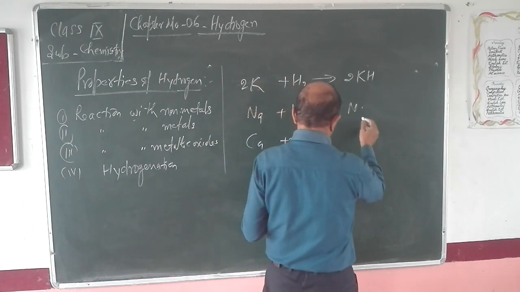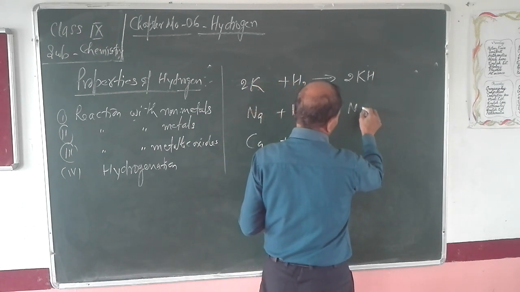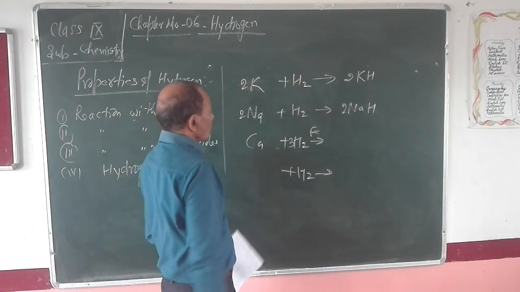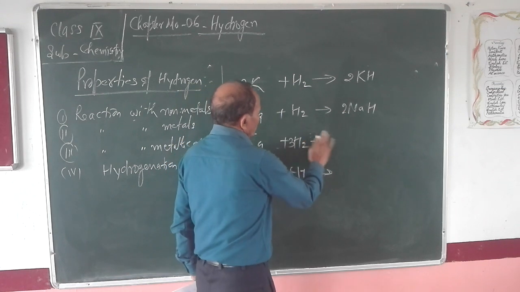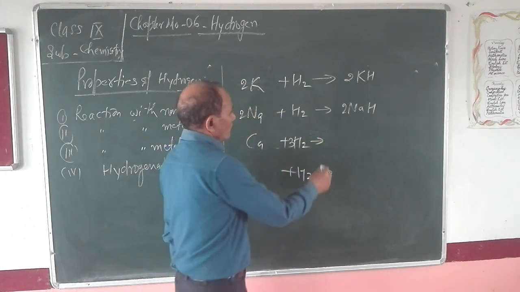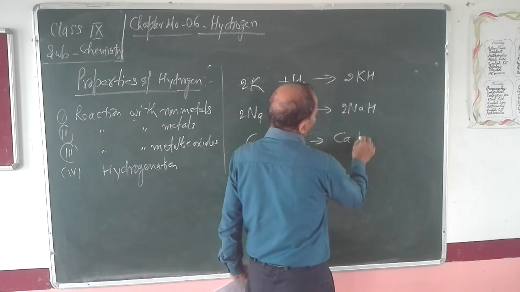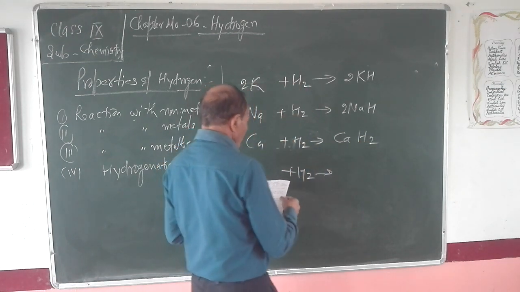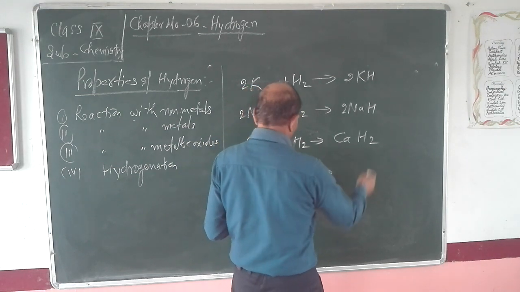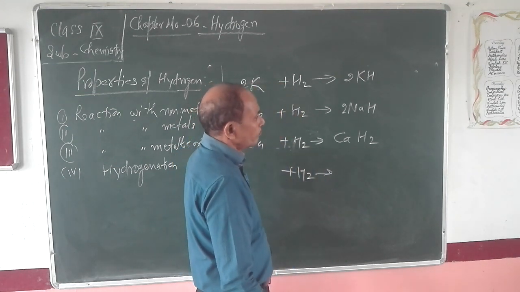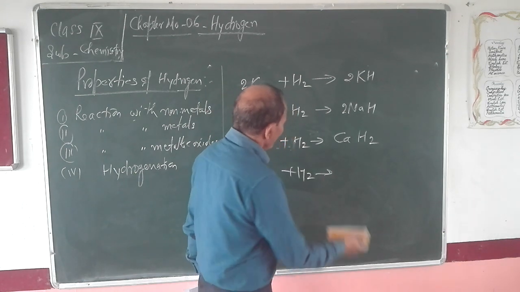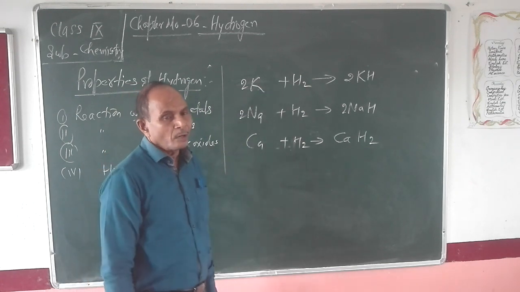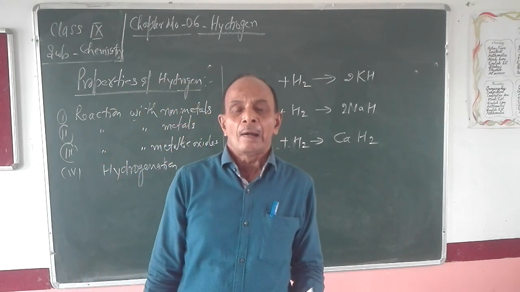It gives rise to sodium hydride, and this one is NaH. It also reacts with calcium, giving rise to calcium hydride, CaH2, and this one is known as calcium hydride. So, in short, we can say hydrogen reacts with metals, forming their respective hydrides.